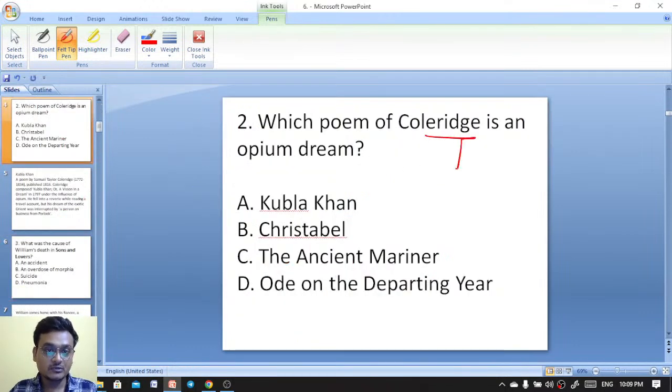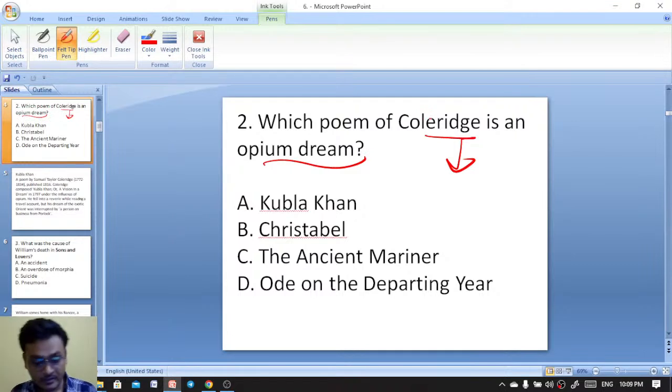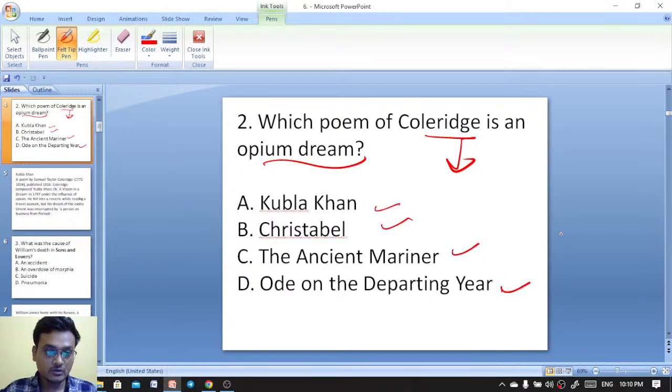Which poem of Coleridge is an opium dream? Kubla Khan, Christabel, The Ancient Mariner, or Ode on the Departing Year? Which poem of Coleridge is an opium dream?